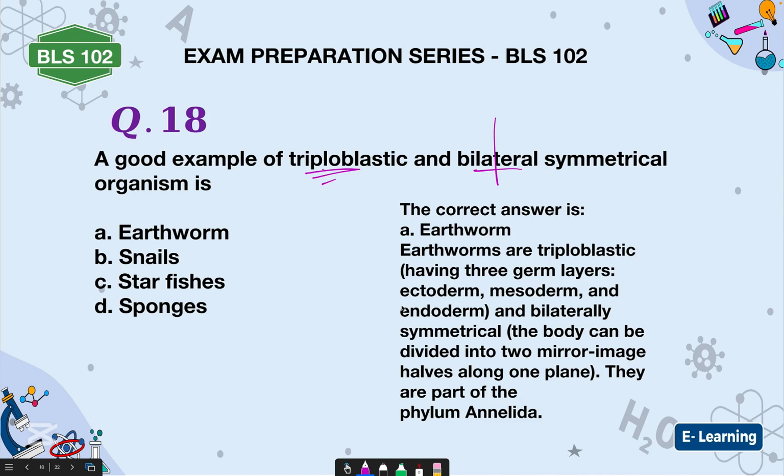An example of that organism among the ones listed here, you have earthworm, snail, starfish, sponge. The correct answer is what? Earthworm. Earthworm has three body layers, hence it is triploblastic, and at the same time it is bilaterally symmetrical in the sense that you can divide it into two equal halves, all right, or two equal mirror images.